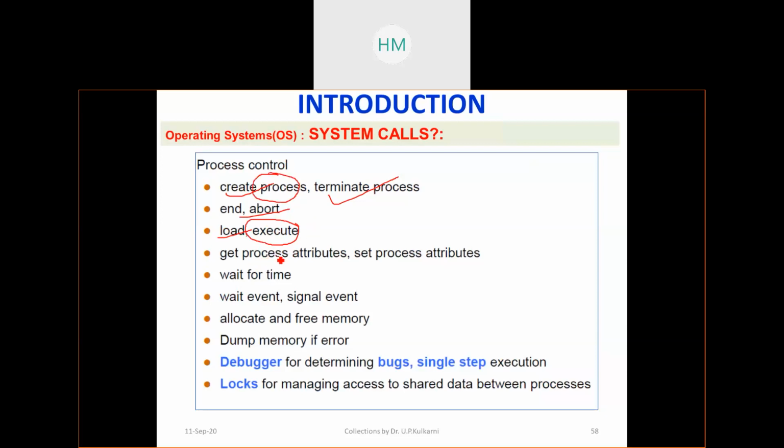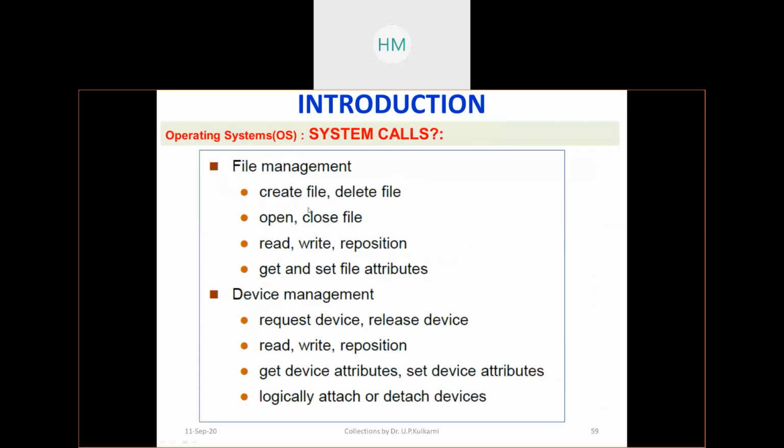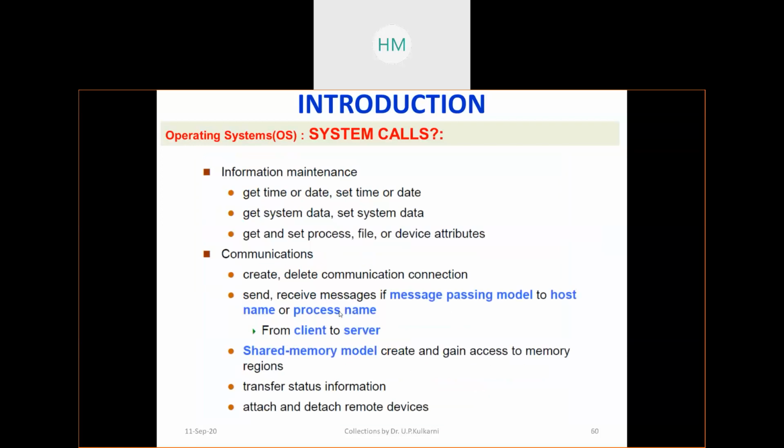Get process attribute, set process attribute, wait for a time. There are n number of system calls it provides. We need to see them one by one, not all. Then similarly, file management, the same thing is repeated: create a file, open file, close file, read, write, etc. Similarly for devices: printer, hard disk, keyboard. All these are devices. We will see that later.